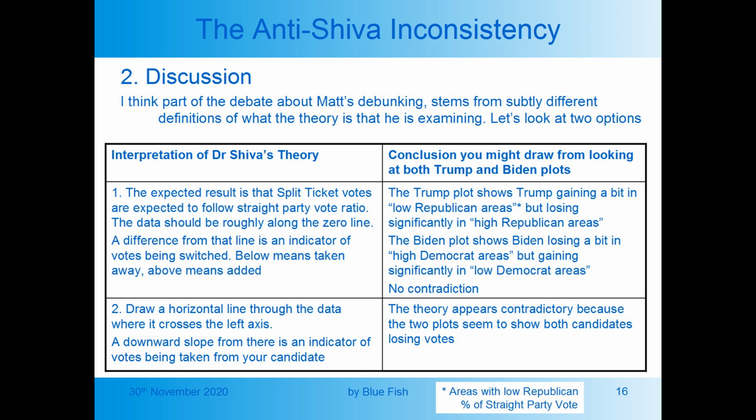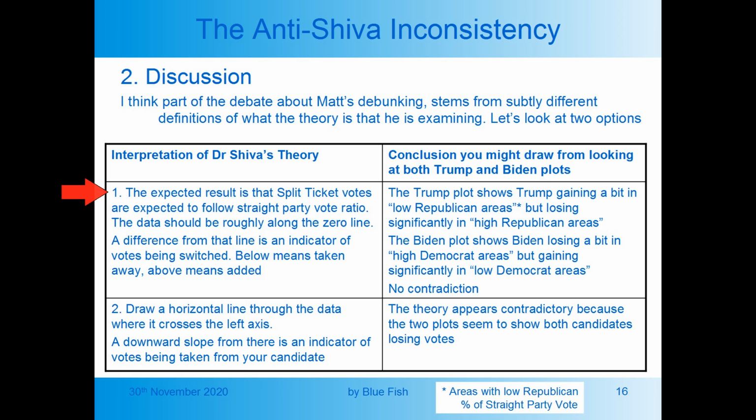I think part of the debate about Matt's debunking stems from subtly different definitions of what the theory is that he is examining. Let's look at two possible options. Firstly, if we interpret Dr. Shiva's theory as the expected result is that split-ticket votes are expected to follow the straight party vote ratio, the data should be roughly along the zero line. A difference from that line is an indicator of votes being switched. Below means taken away and above means added.